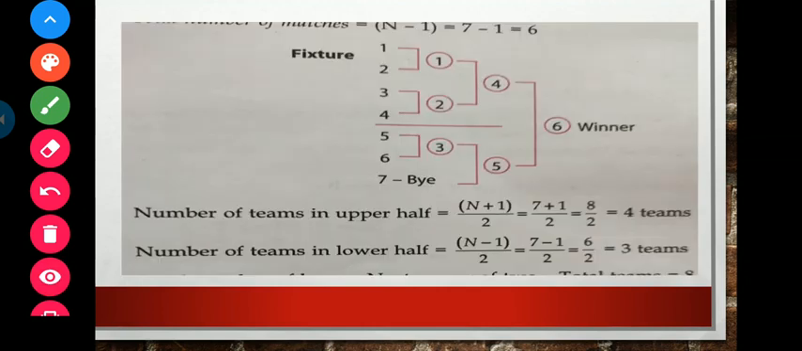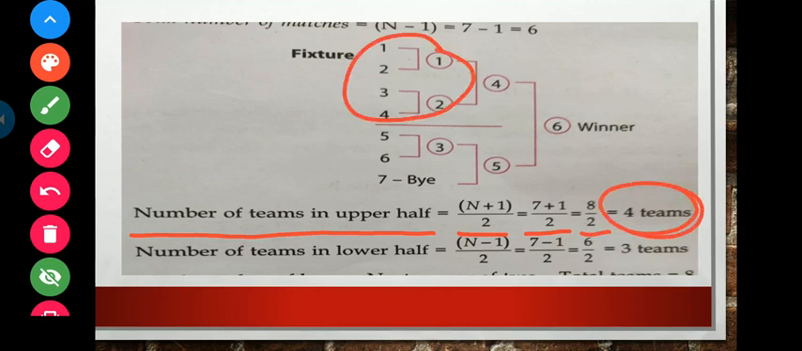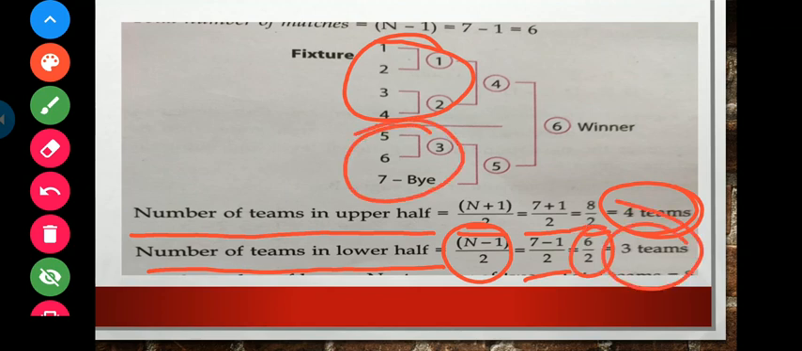Next slide. Here we can get the example of 7 teams, and you can see the number of teams in the upper half, n plus 1 by 2, 7 plus 1 by 2, 8 by 2. The 4 teams were there in the upper half. Clear? And the number of teams in the lower half, obviously it will be n minus 1 by 2, 7 minus 1 by 2, 6 by 2, then 3 teams. So 3 teams are here. So here we can see how we distribute the teams in the upper half and lower half. Clear? Okay.